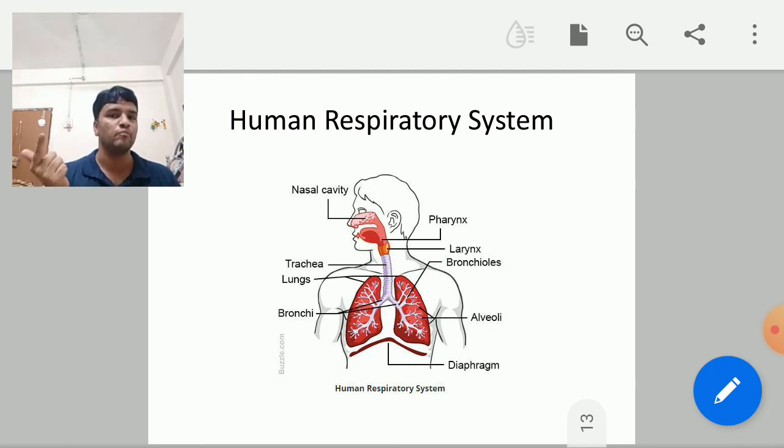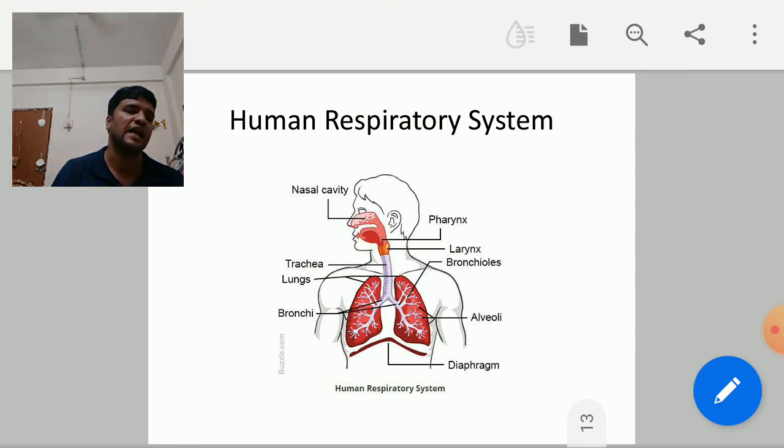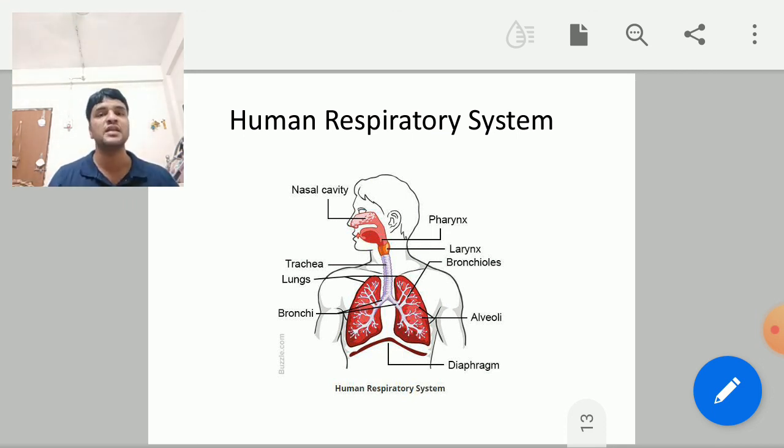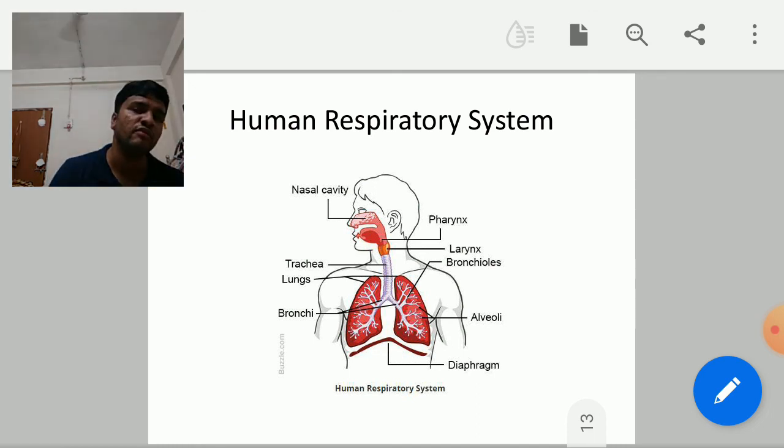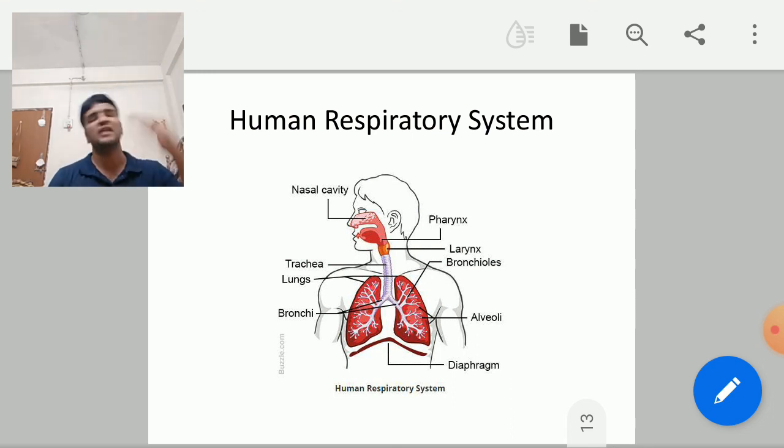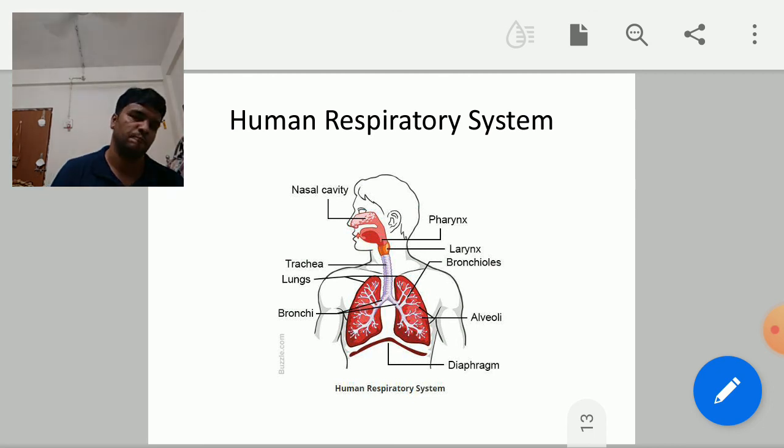Last year you studied this in 9th standard. Please recall. Next, this trachea or windpipe will branch into the left and right lungs. The bronchioles further divide into primary, secondary, tertiary, and there are the alveoli, which provide a large surface area for exchange of gases. Below that there is a diaphragm, and the diaphragm separates the abdominal cavity and the chest cavity.